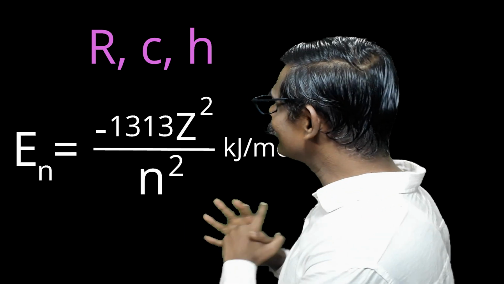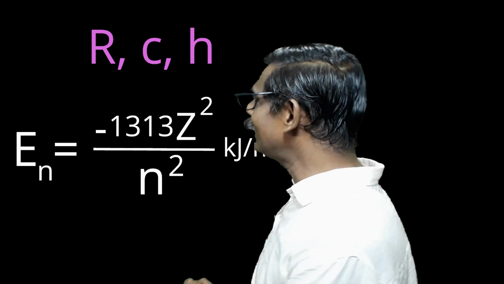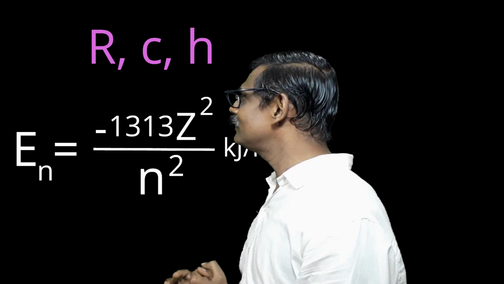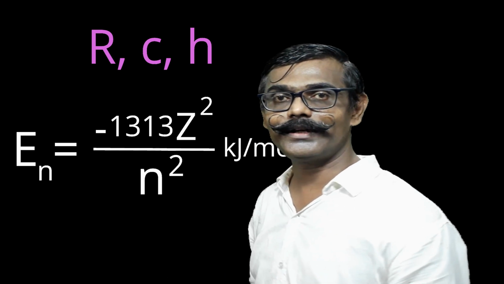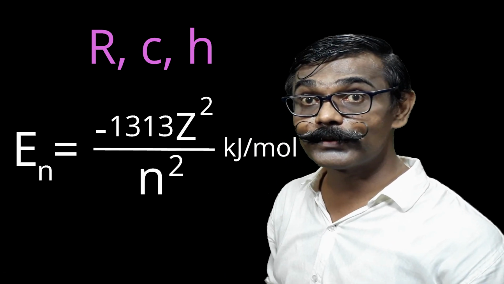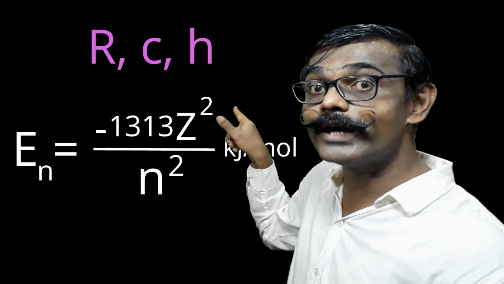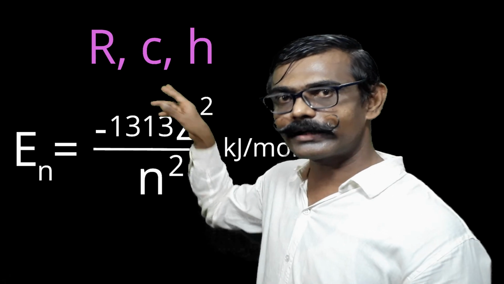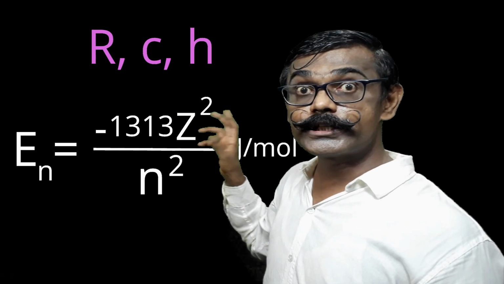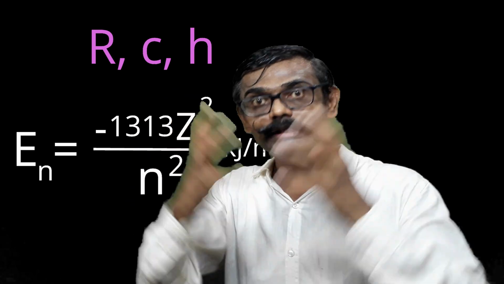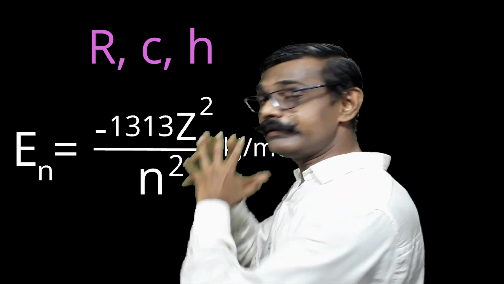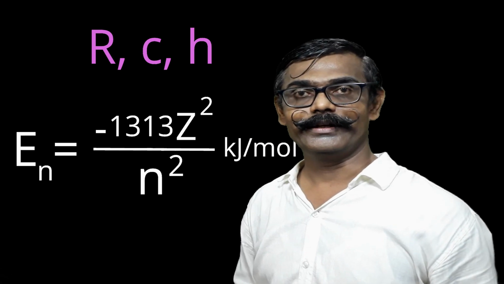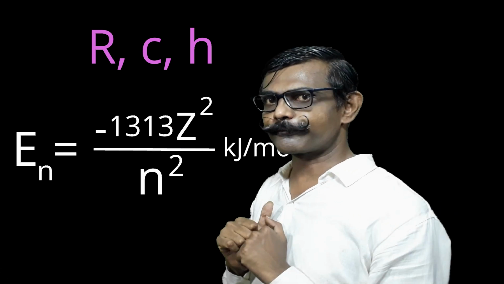So what is the understanding of this equation? The equation is En equals minus 1313 Z square upon n square kilojoule per mole. See here kilojoule, kilo as a coefficient, k is small there. Because of that, the number 1313 came. And it is for 1 mole of electrons. If they are there, then this much energy will be there.